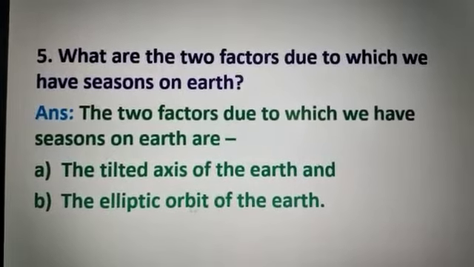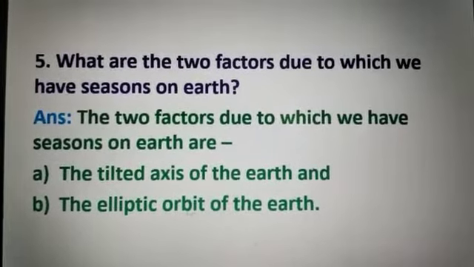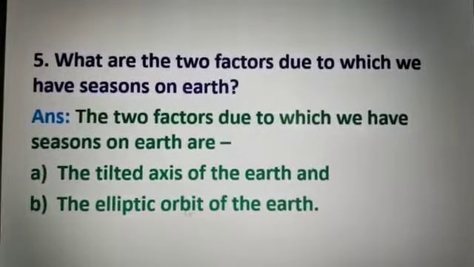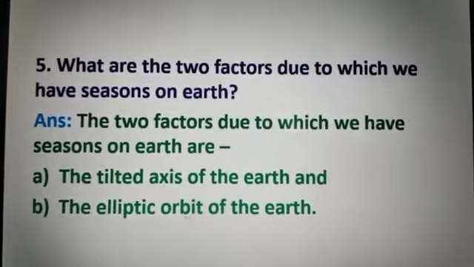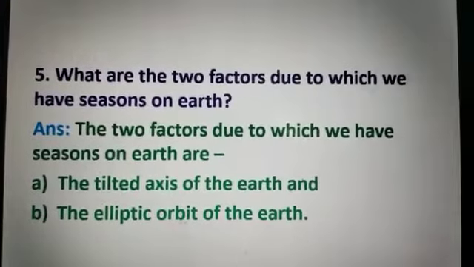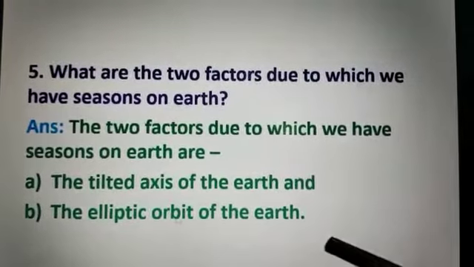These are the 2 factors of the season changes on Earth.